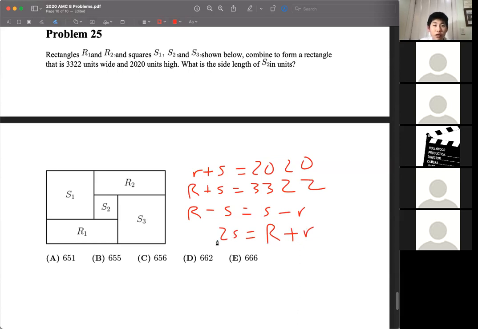And now what we want to do is, let's see. We're going to add these first two equations to get 3S on the left side, S, R plus r. That's actually 2S, so we have 4S on the left side, my bad. And that's equal to the sum of these, which is 5342. That gives us S equals 1335.5.